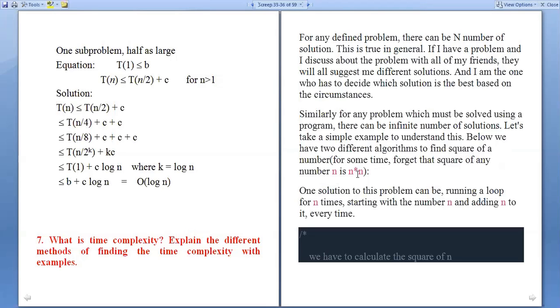Suppose you want to find 2 square. You can repeatedly add 2, two times. Suppose you want to find 4 square, 4 into 4. Instead of doing it directly, there is one solution: add 4 repeatedly 4 times. Then we will get the same answer, 4 into 4, 16.